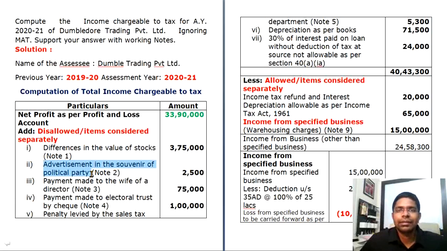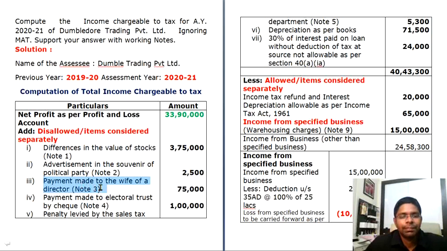This particular item is disallowed under section 37(2B). Advertisement in the souvenir of political party, this is 2,500. It will be disallowed here and added to the profit, but then under section 80GGB subsequently you will be permitted. Later under chapter VI-A you can claim deduction.